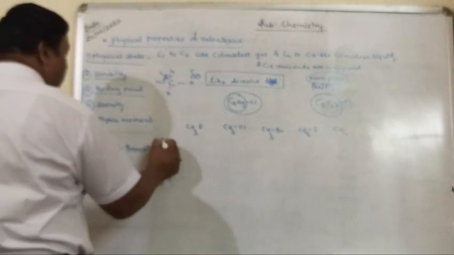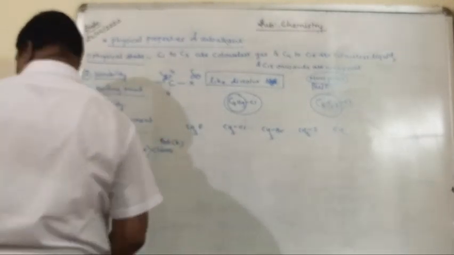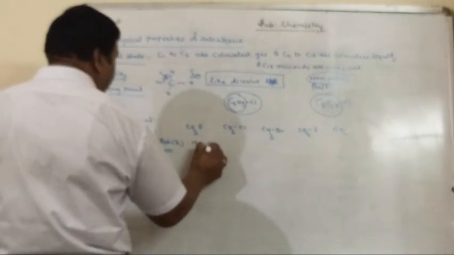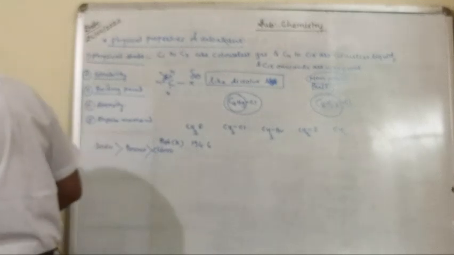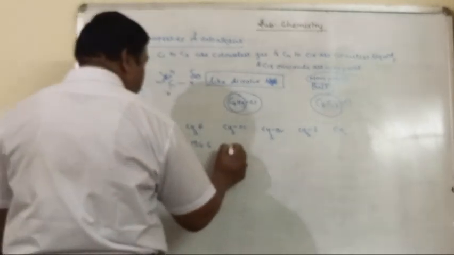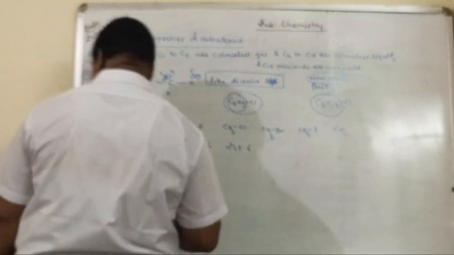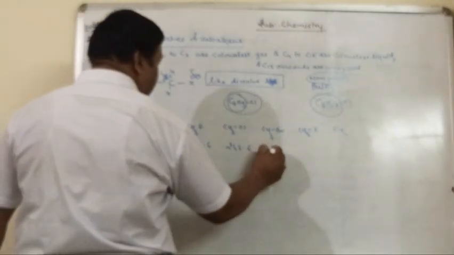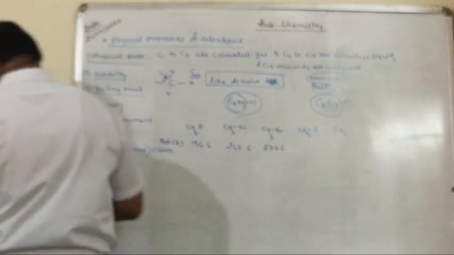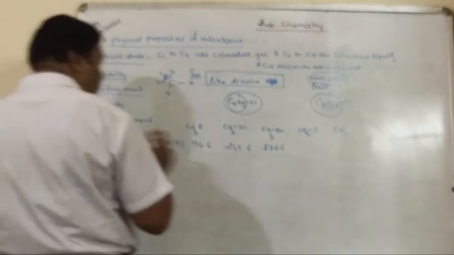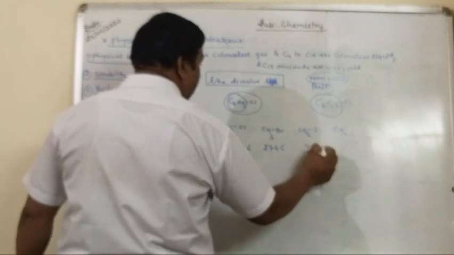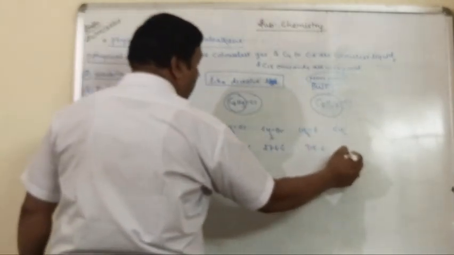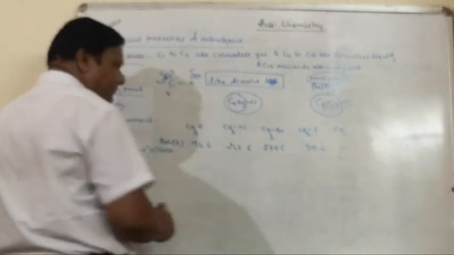Now the boiling points in Kelvin: fluoromethane is 194.6, then chloromethane is 248.6, then bromomethane is 276.6, and iodomethane is 315.6, and methane is 111. You know very well.